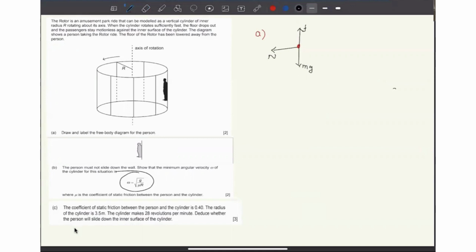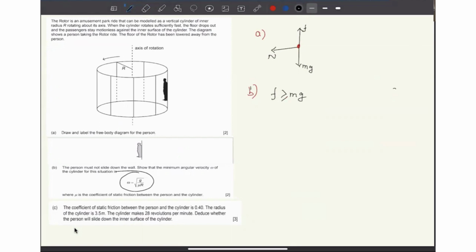All right. Now let's look at the B part of this question. It says that the person must not slide down the wall. Show that the minimum angular velocity omega of the cylinder for this situation is this. So this is the thing we need to show. Now it is given that the person should not slide down. So definitely my friction force has to be greater than or at least equal to mg.